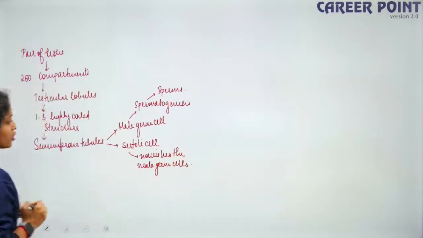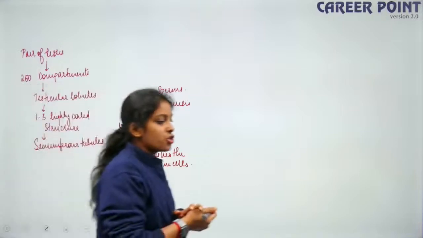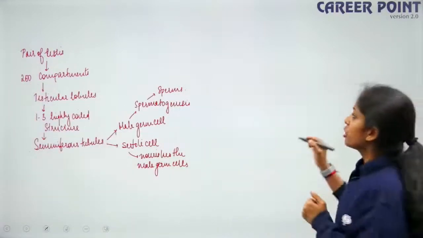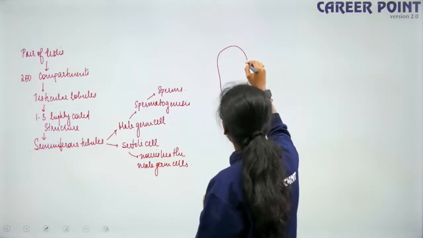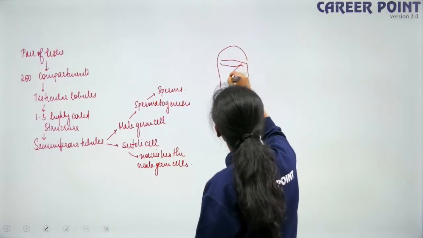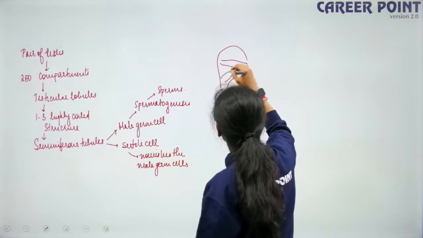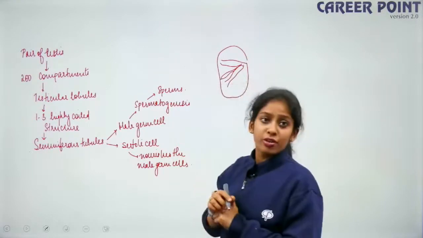Right, this is the function of your seminiferous tubules. All right, yes. So when I say I have a huge compartment, say this is one particular compartment, and inside this I have a highly coiled structure like this. So this is my seminiferous tubule.